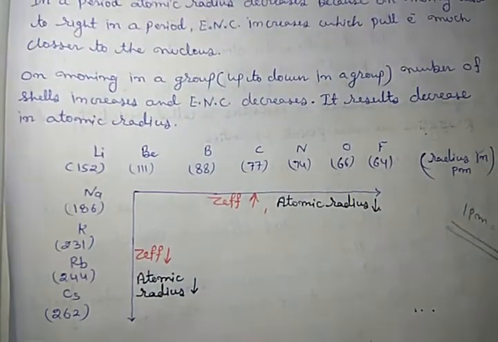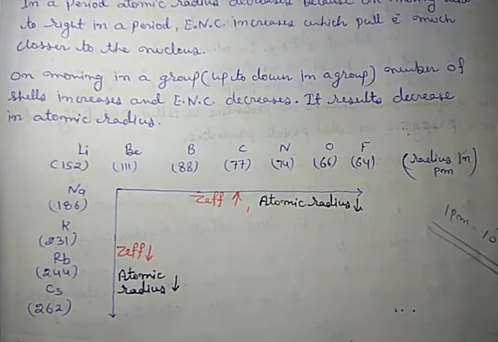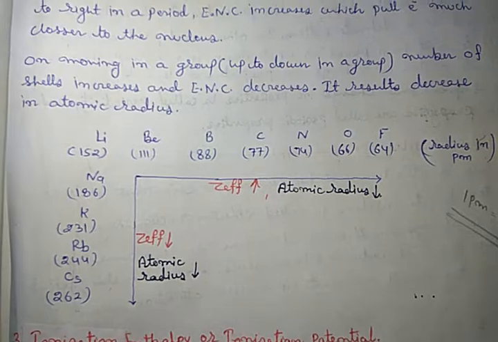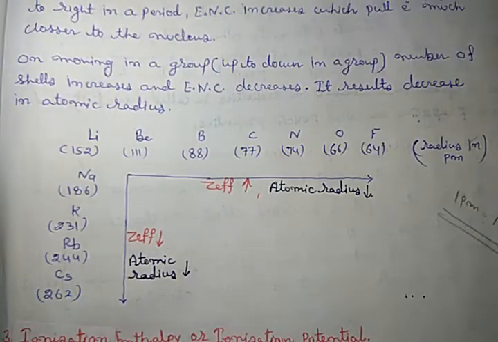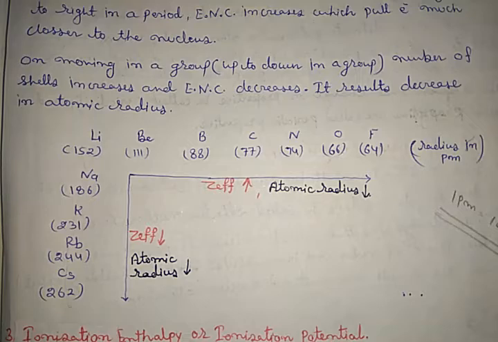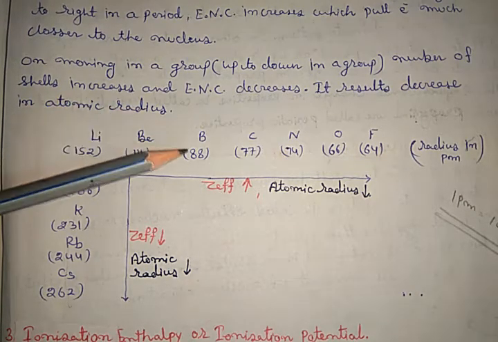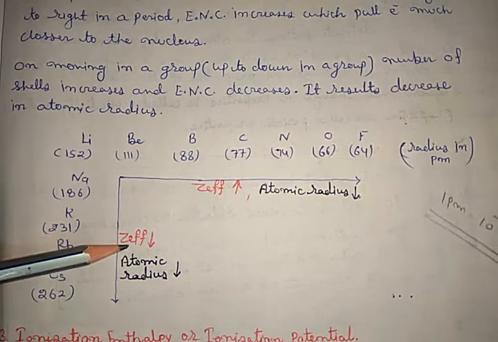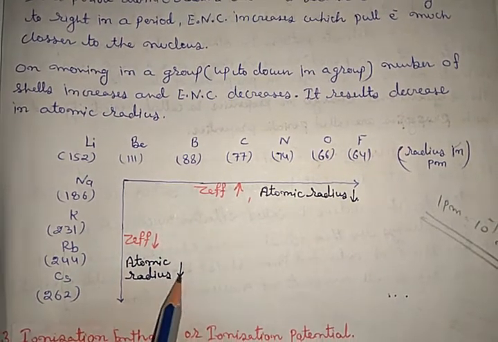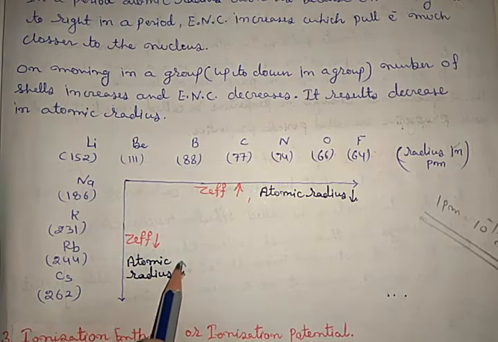When we move in a group, that means up to down, the number of shells increases and effective nuclear charge decreases. As we discussed in the case of effective nuclear charge, as we move down there is addition of extra shells, and because of the addition of extra shells and decrease in the effective nuclear charge, the atomic radius continuously increases.